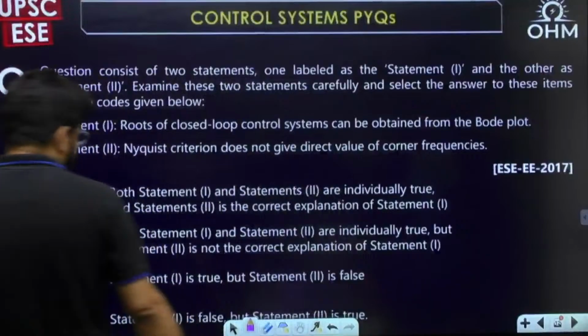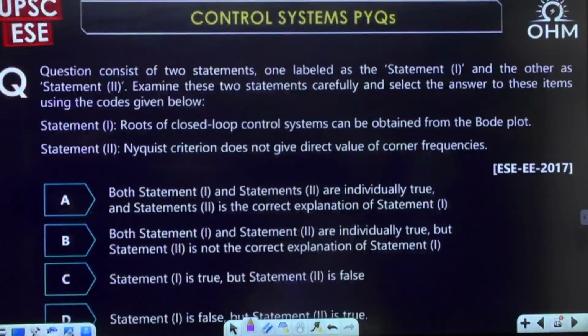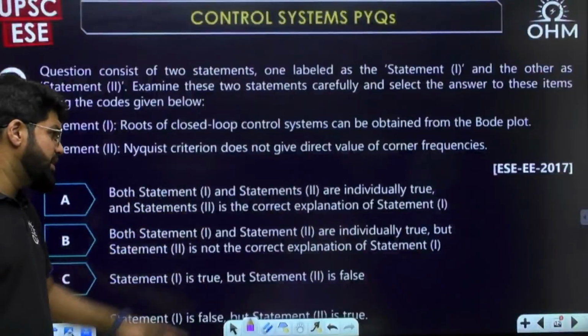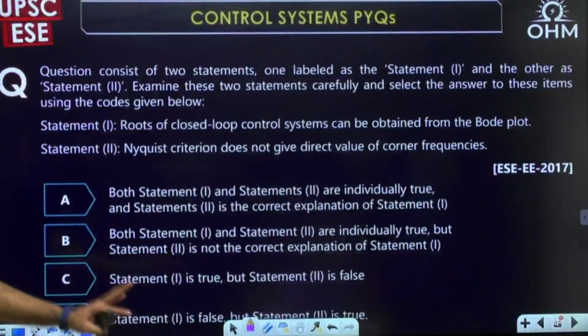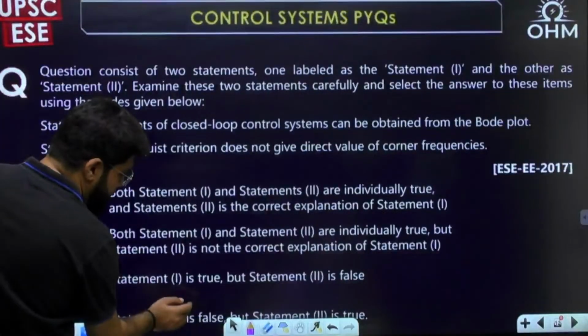Again, a conceptual one, from 2017; the previous one was 2018. Now, there are two statements and we have to say which of them is correct, and whether the second is the correct explanation of statement 1. First, let's read that and then we'll go to the options. Let me read. Let me scroll this up slightly.